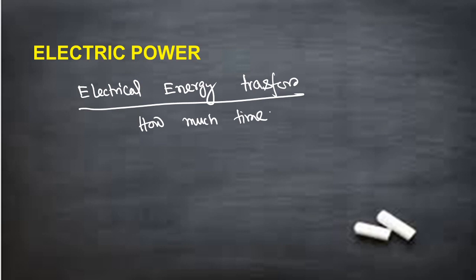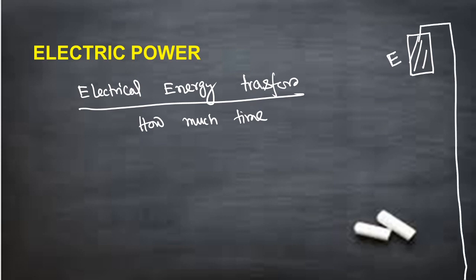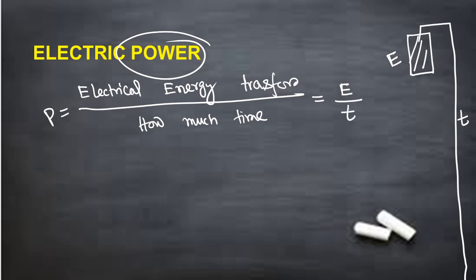For example, from a reservoir I am releasing E amount of electrical energy through a wire, and it takes T time to do so. So power will be simply how much energy I have shifted, that is E, and how much time I have taken, that is T.